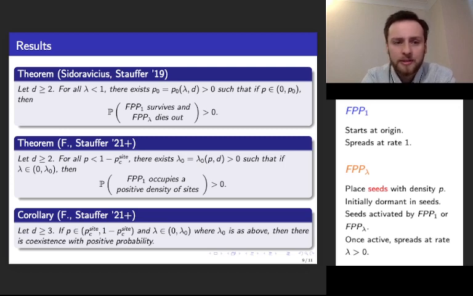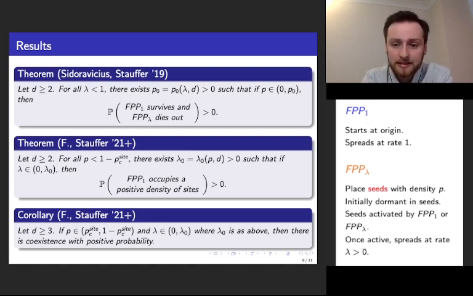Secondly, we don't just prove that it survives, which could be shown by showing that there's a path to infinity that FPP1 occupies, but actually FPP1 occupies a positive density of the lattice. And thirdly, our statement doesn't say anything about FPP lambda.